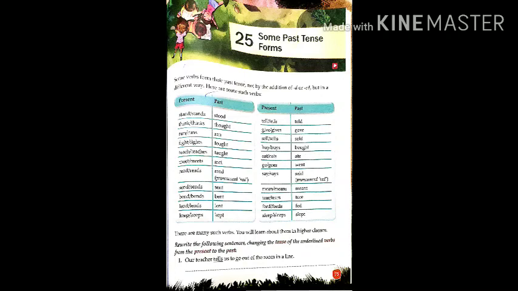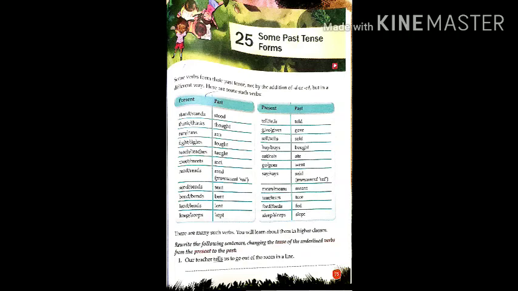The past tense form of go is went, not goed. So don't get confused with the past tense form of go. It will be went. Say, said; mean, meant; tear, tore; feed, fed; sleep, slept. Fine, these are the past tense forms of some verbs.